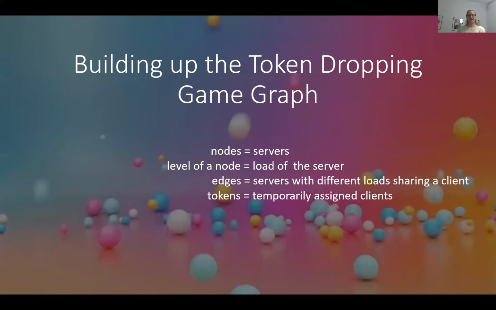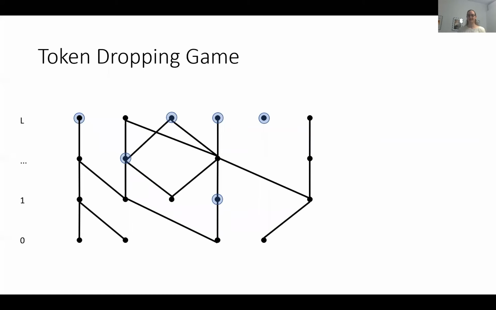So, as a first thing, I want to talk about how we build up the token dropping game graph. All of the servers are represented as nodes in our new graph. A node also has a level. This is nothing else than the load of the server before accepting temporarily the new client. All servers that share a client with a server that has a different load are connected via an edge. All the temporarily assigned clients are represented as tokens. This can look like this.